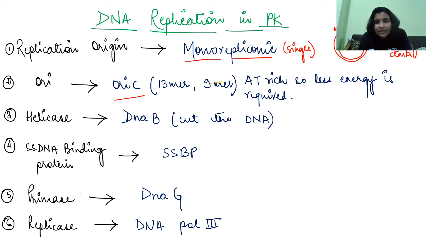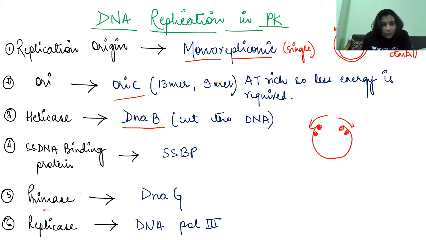Then helicase will come, which in case of prokaryotes is known as DnaB. It will cut the hydrogen bonds, right? Once the hydrogen bonds are separated, there is a chance that they may get religated. So to prevent this religation, there are certain single stranded binding proteins, right?